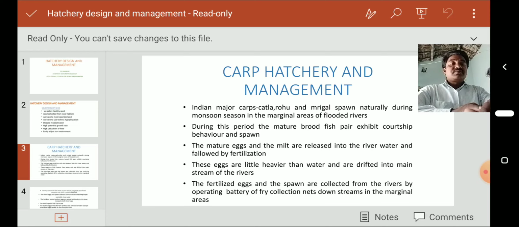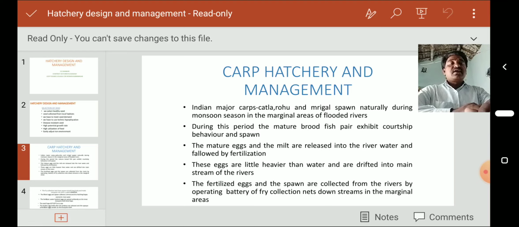During this period, the mature broodfish pair exhibit courtship behavior and spawn. What is courtship? Courtship is a behavior to try to participate in intercourse. After courtship behavior, spawn is produced. Next, the mature eggs and the milt are released into the river water, followed by fertilization.